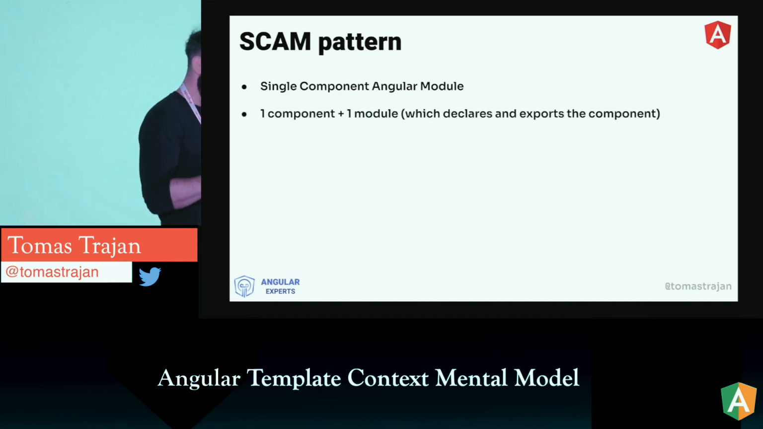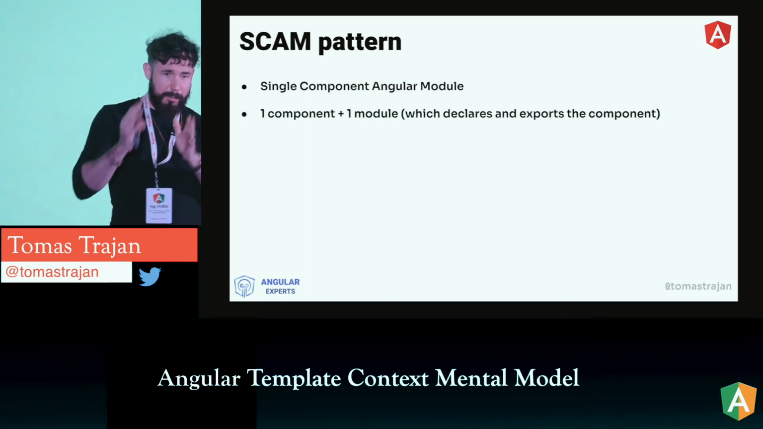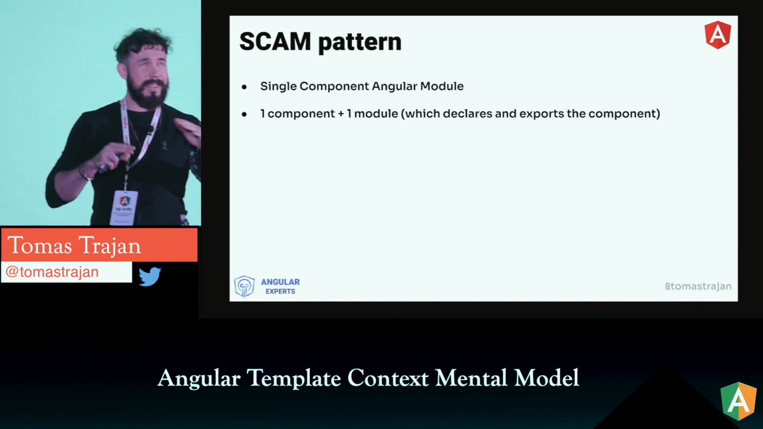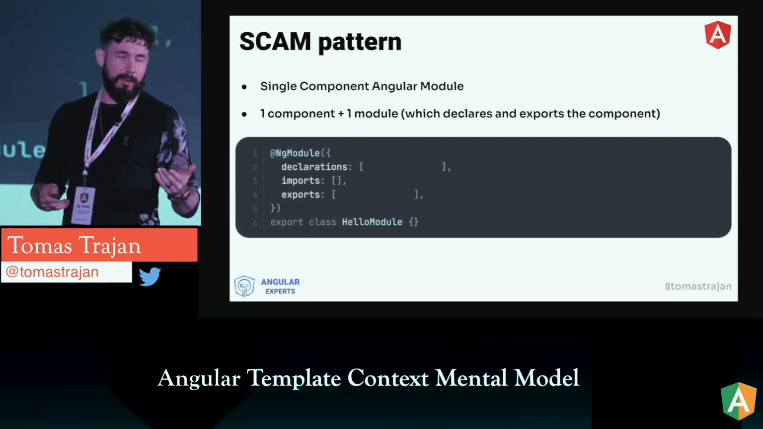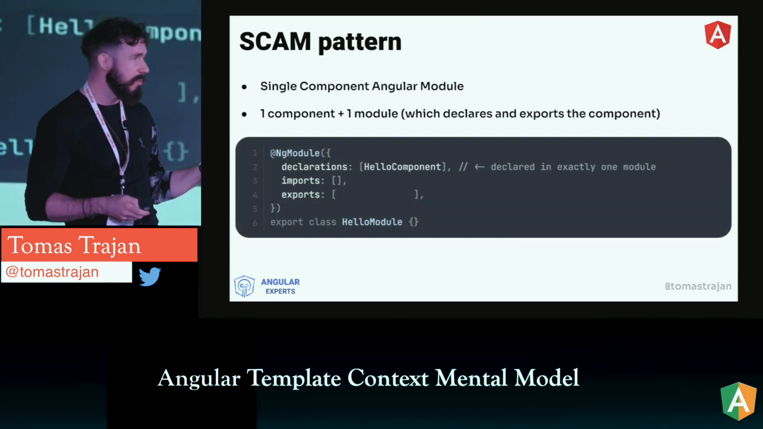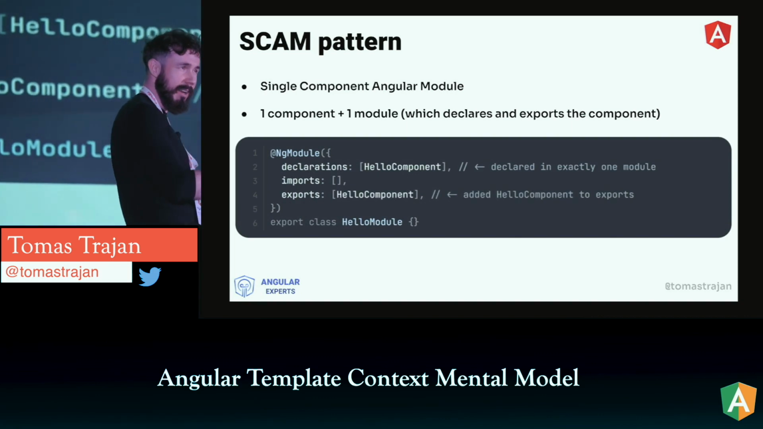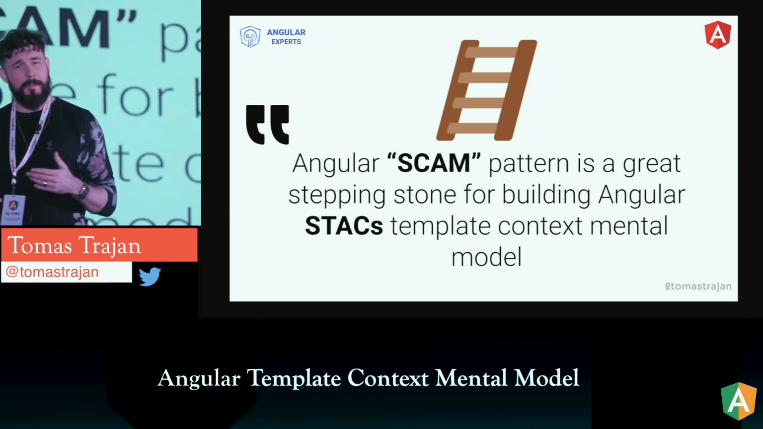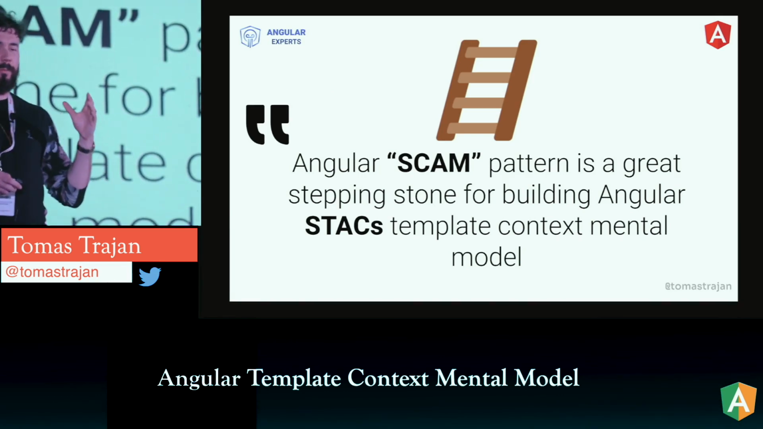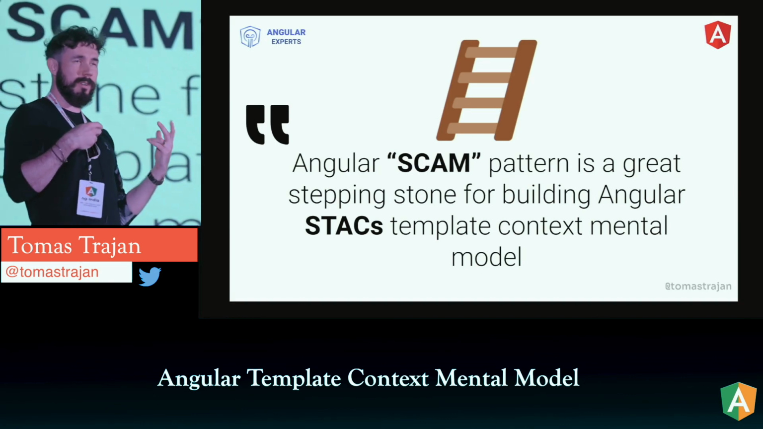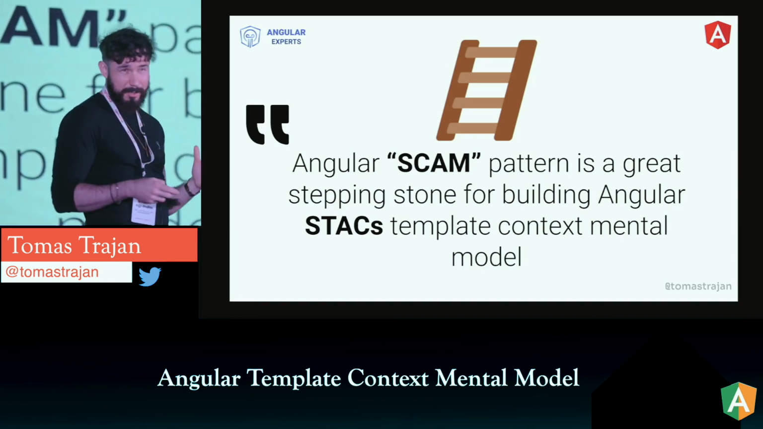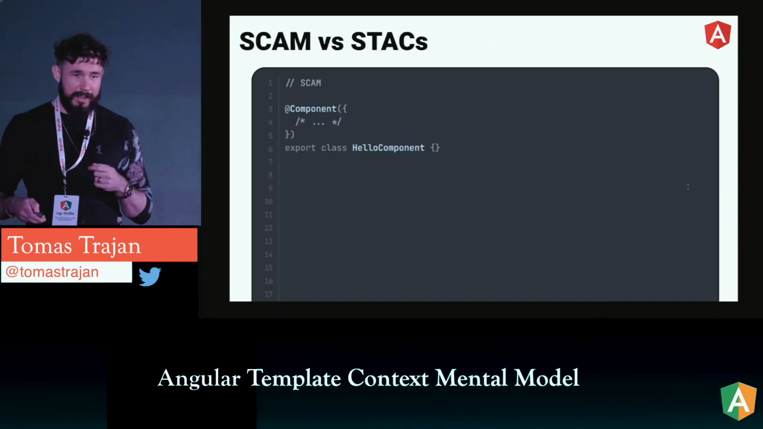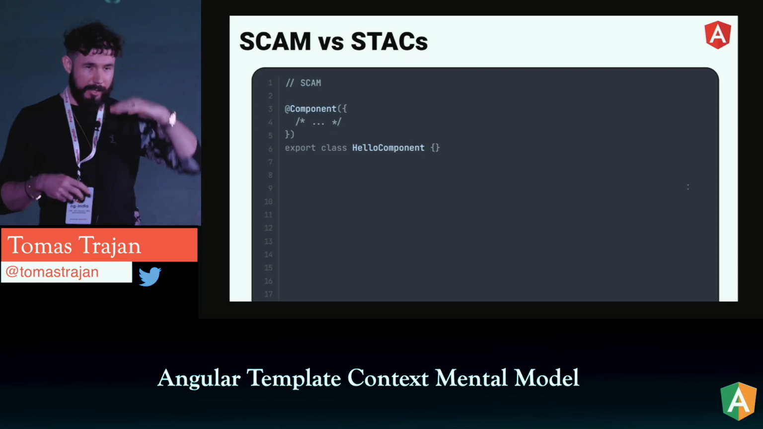Basically what it does is that there is one component and one module, and this module always just declares and exports that component and nothing else. So this is how it would look. This hello module, which we had previously, would fulfill the criteria to be called a SCAM pattern. So the Angular SCAM pattern is a great stepping stone for building the Angular standalone components template context mental model, because it represents an intermediary step on that way. So let's compare them side by side.